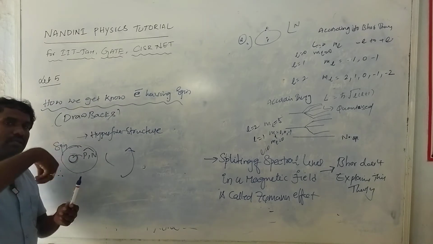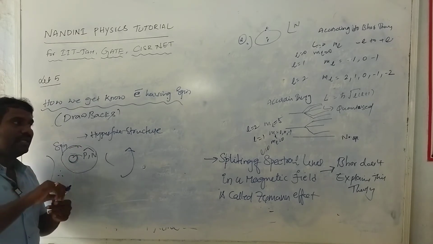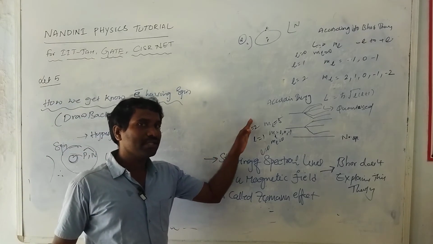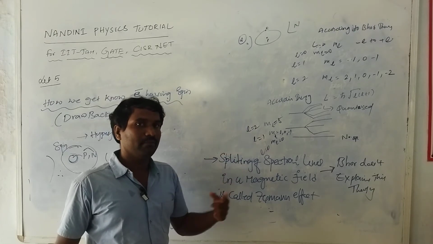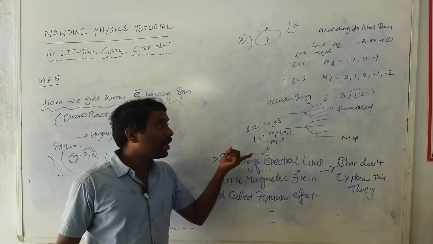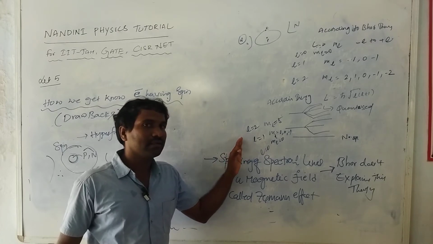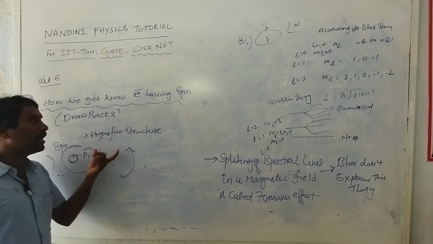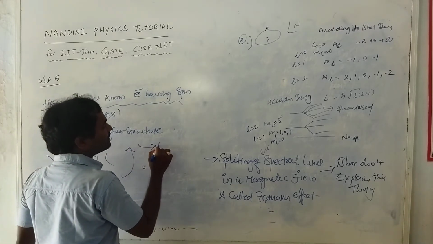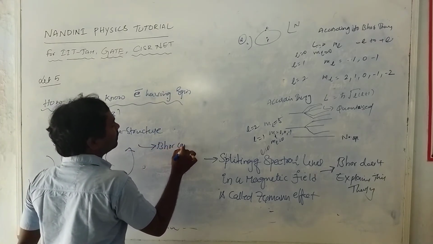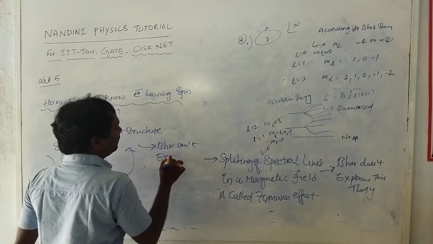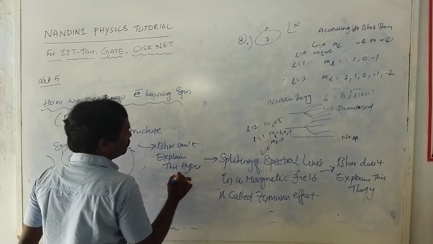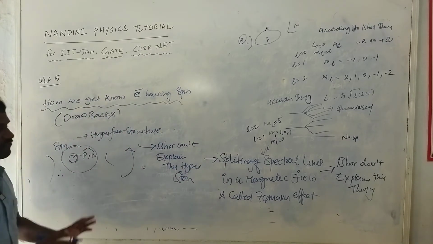If you consider nuclear spin also, here I only consider electron spin. Both the spinning magnetic momentum and the orbital magnetic momentum we consider here, including nuclear spin. That is called hyperfine structure, and Bohr cannot explain this hyperfine structure also. So these are the drawbacks of Bohr theory.